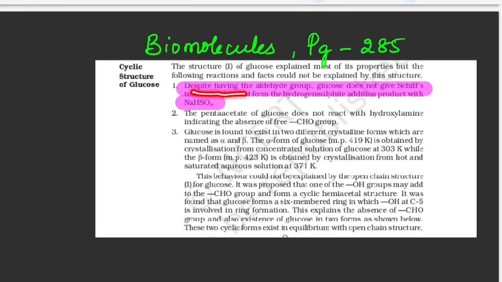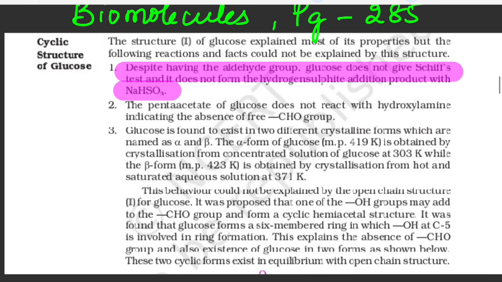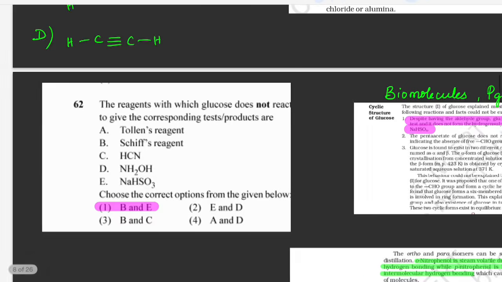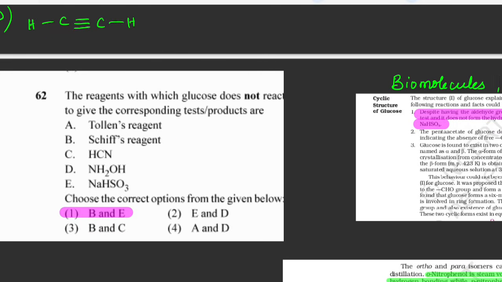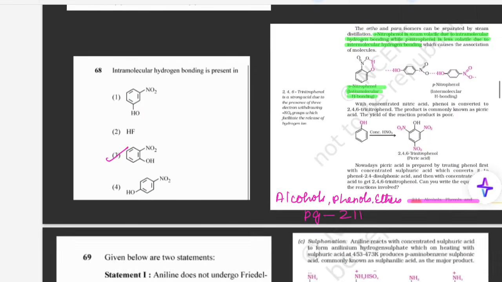despite having the aldehyde group, glucose doesn't give Schiff's test, and you can see it doesn't form hydrogen sulfide addition product with sodium bisulfite. So here it is not giving Schiff's reagent and then sodium bisulfite. So this will be the answer.